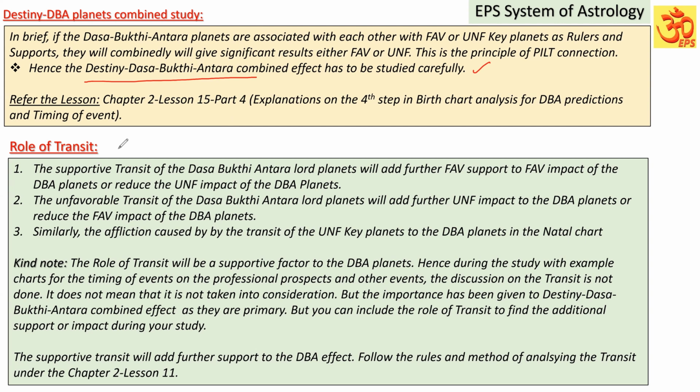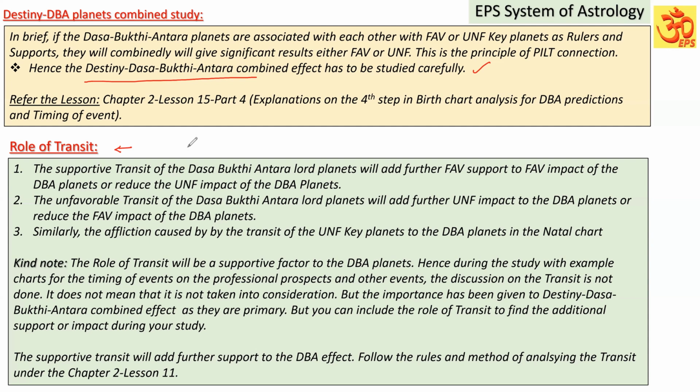Now another important point is the role of transit planets. We have seen that most or many of the people are giving importance to the role of transit in the predictions. Of course, that is correct. But the role of transit alone will not give the result, we have to keep that in mind. I already explained this under one chapter exclusively for transit. The transit is like a support.